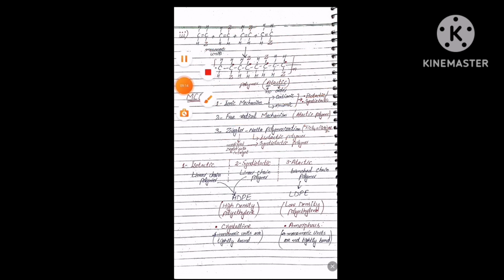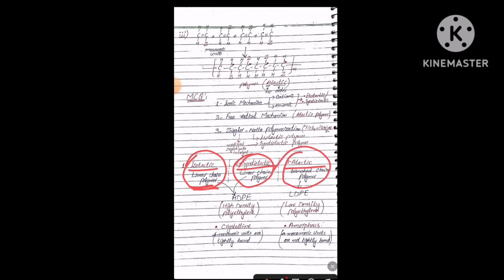So students, we have studied three different types: isotactic, syndiotactic and atactic. Isotactic is a linear chain polymer. Syndiotactic is also a linear chain polymer, and atactic is a branched chain polymer. Isotactic and syndiotactic are both high density polyethylene, and atactic polymer is a low density polyethylene.